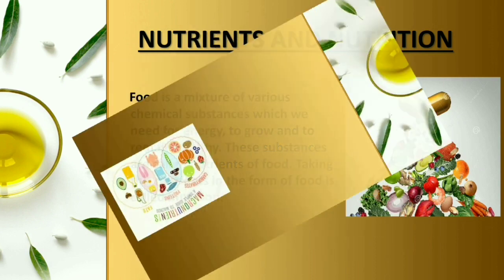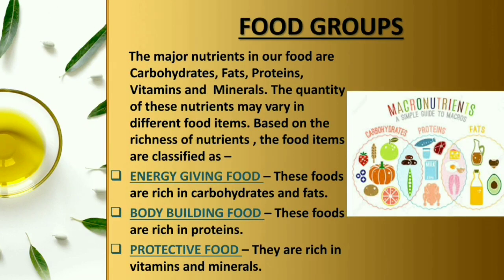Moving on to our next topic, that is food groups. Now some foods are rich in carbohydrates, some are rich in fats, some may be rich in carbohydrates and protein. So different foods are rich in different nutrients. The major nutrients in a food are the carbohydrates, fats, proteins, vitamins and minerals. The quantity of these nutrients may vary in different food items.